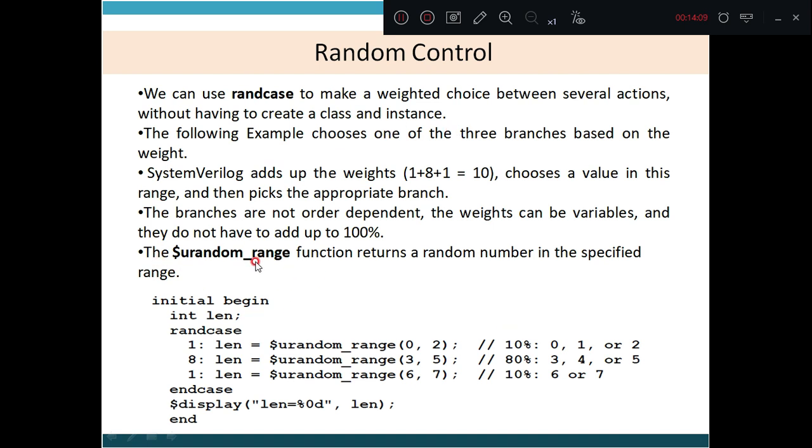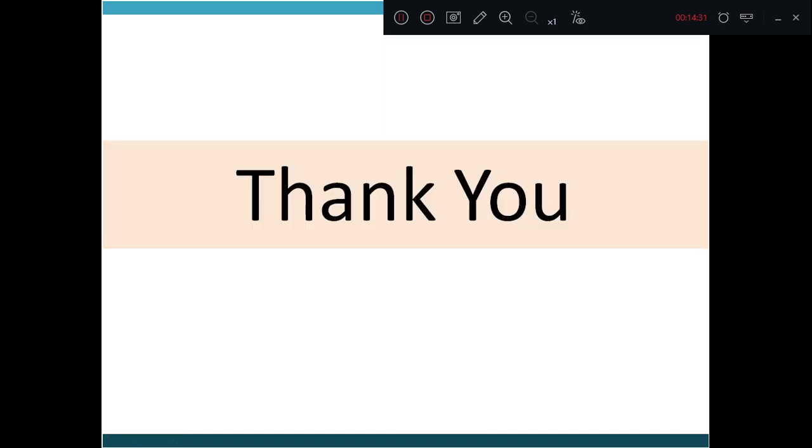And what is $urandom_range? It returns a random number in the specified range. See here, we have used randcase. It chooses 1 out of 3 and $urandom_range gives or returns the value within this particular range. Thank you. That's all.